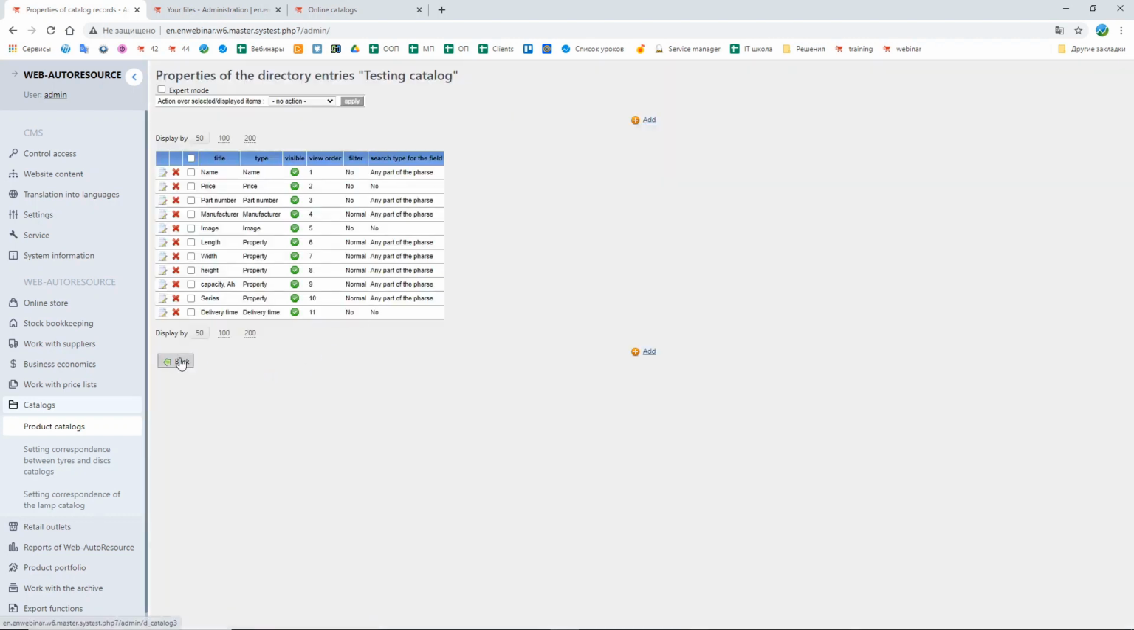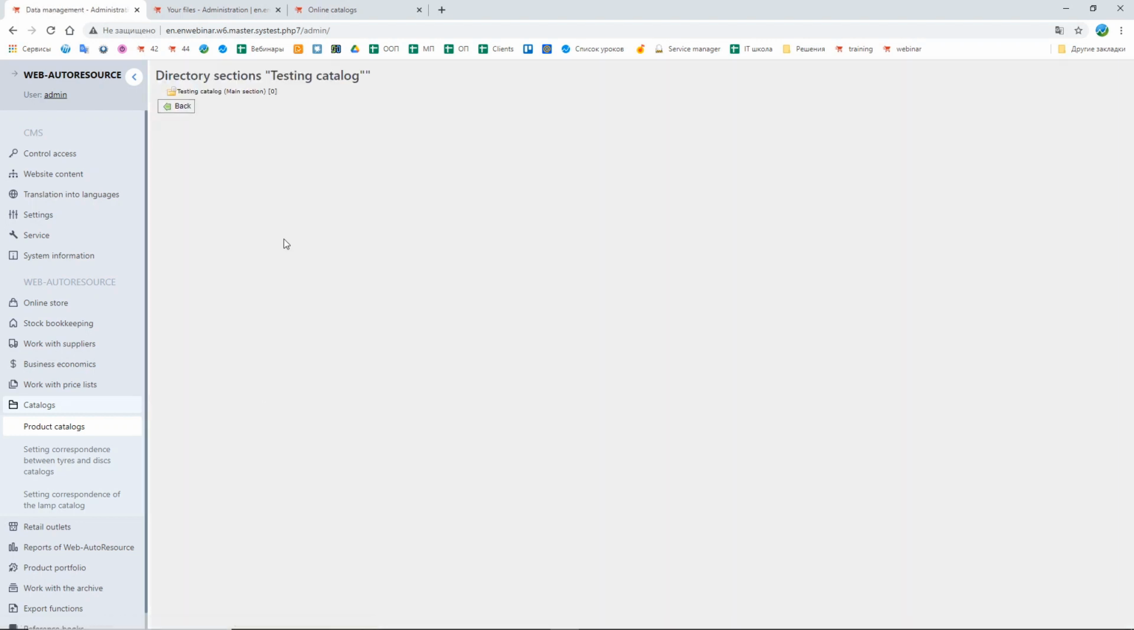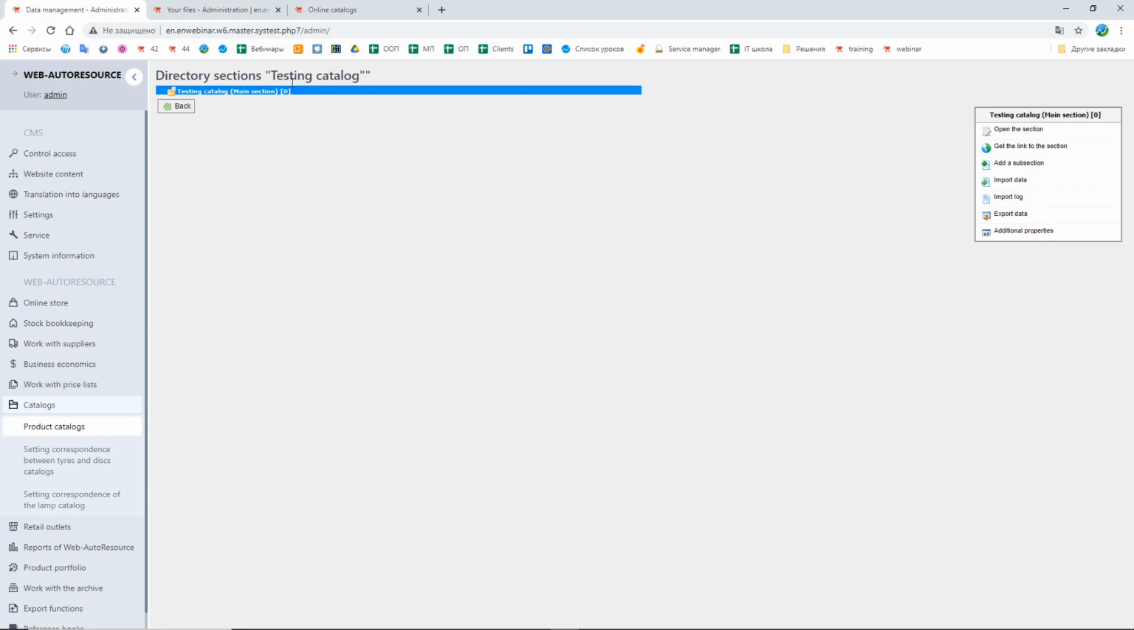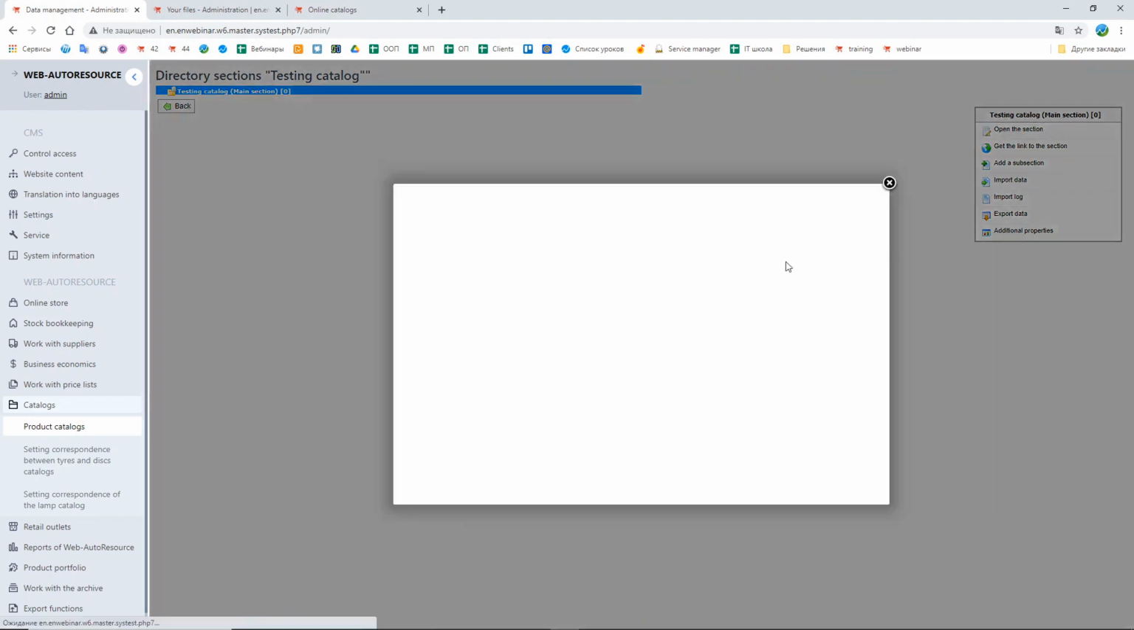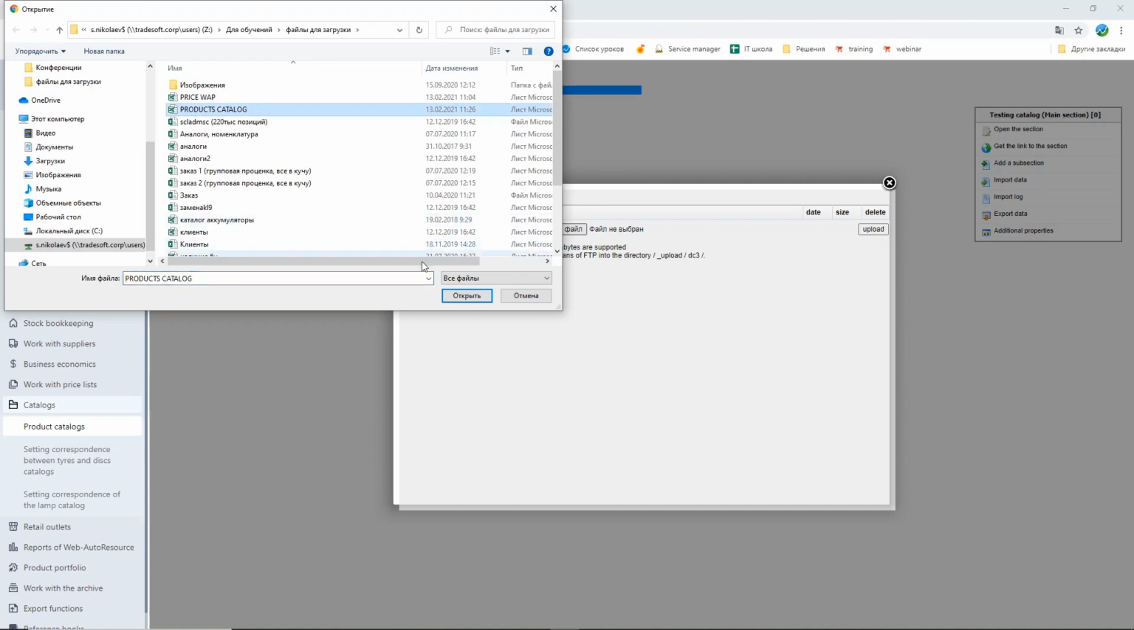Like this. Now I have a list of properties in the catalog, and now I'm ready to upload the data into this catalog. For that, I'm going to the section Data Management. Enter, choose the folder of the catalog, and if you have a file that you can upload, then we can use the import function. Import, select the file for uploading.